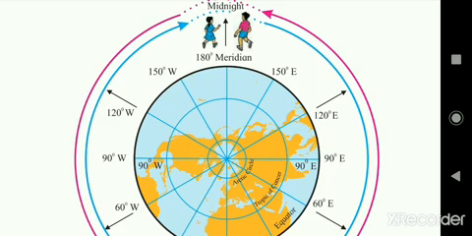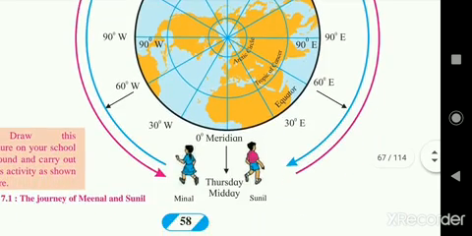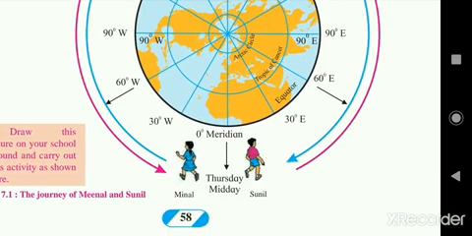Here the diagram is given about Sunil and Meenal's journey. Keeping this in mind, let us think about Sunil's journey. Sunil is moving towards the east. You can see how Sunil has started his journey at the 0 degree meridian towards the east, and Meenal is going to start her journey from the 0 degree meridian westward.